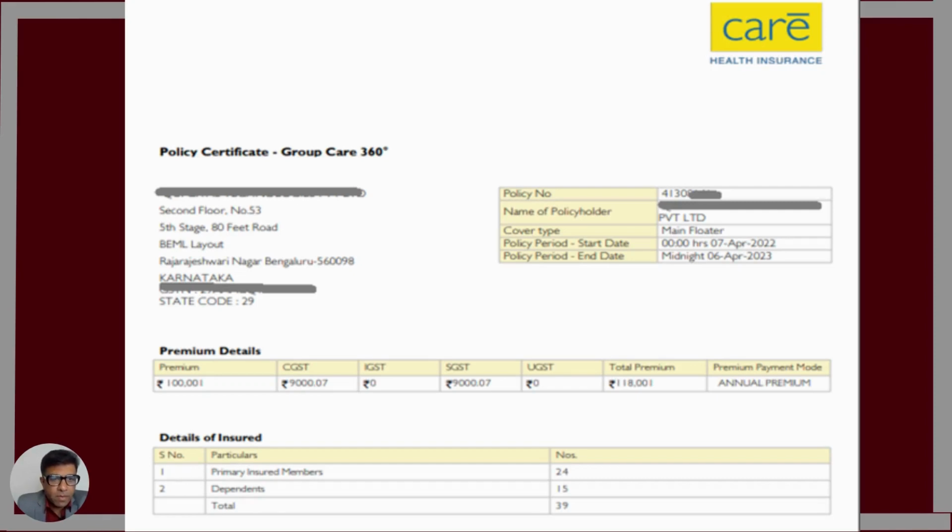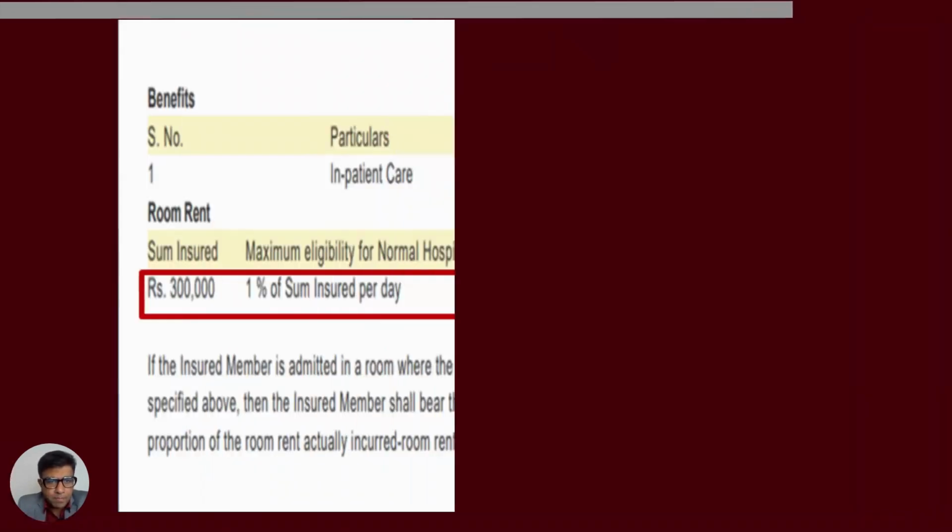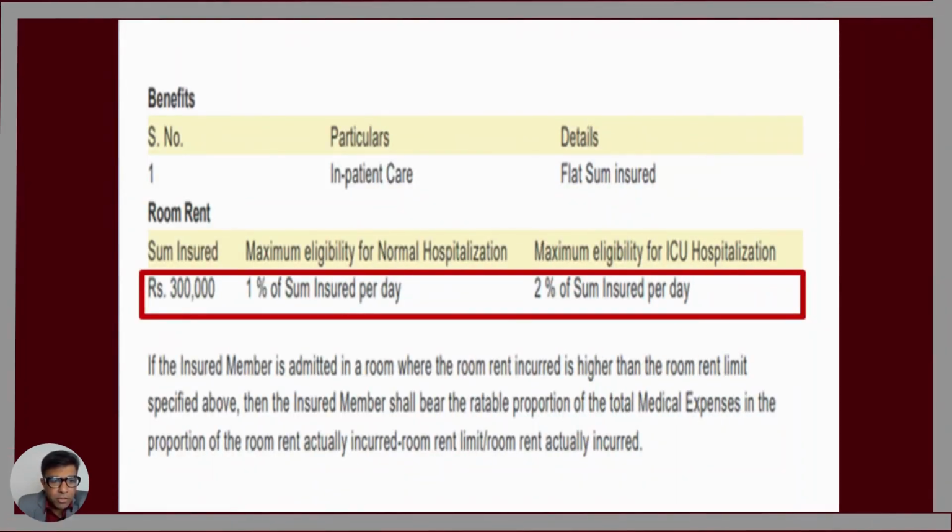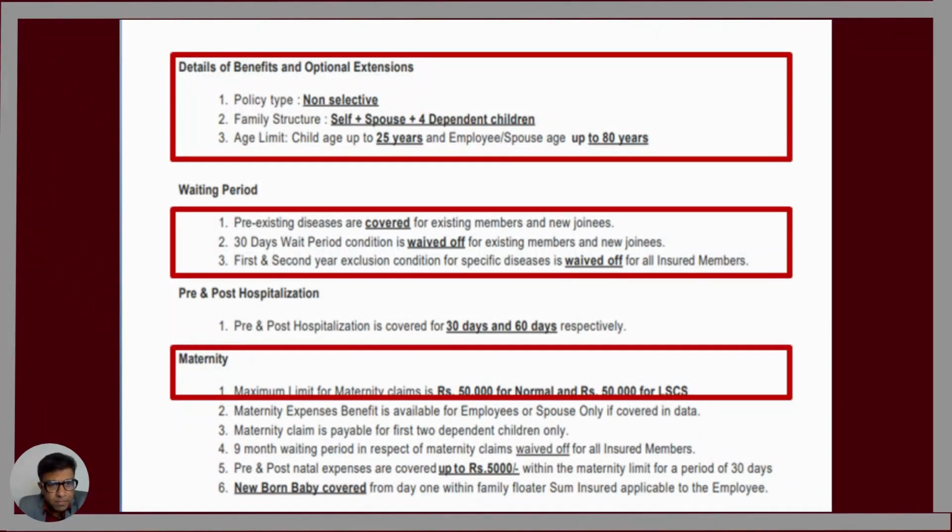Hello everyone. Here's an actual group health insurance policy document. The sum insured or the insurance cover available in the policy is 3 lakhs. And the room rent and the ICU charges capping is 1% and 2% of the sum insured. I'll explain the implications of these sublimits later. Some other policy benefits in the group health insurance policy.